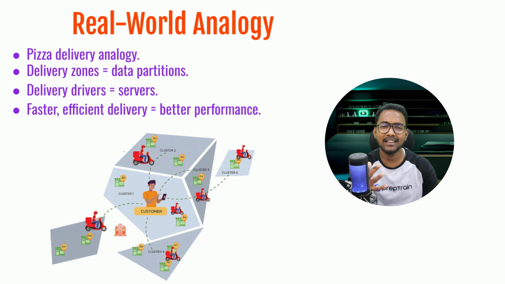This is actually how data partitioning works. So each delivery zone basically represents a data partition and each driver represents a server. By dividing responsibilities, deliveries are faster and more efficient, just like system performance improves with proper data partitioning. Remember, the goal is to make sure that every zone or partition operates efficiently without overloading any driver or server.